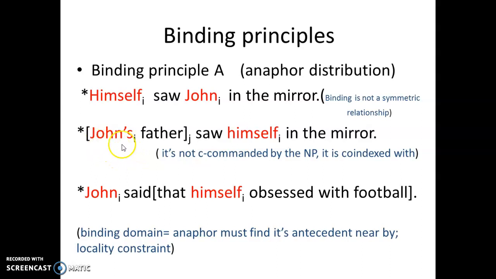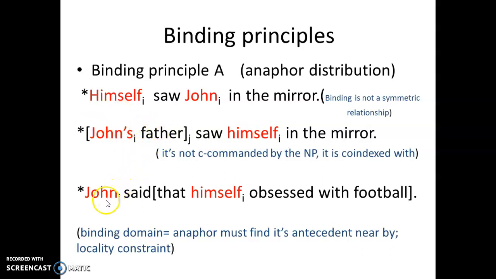The second sentence, John's father saw himself, has the anaphor co-indexed with John's, which is another noun phrase embedded inside the subject phrase here. This is not a grammatical sentence either, because the co-indexing has to be with the whole phrase, not with one noun phrase inside this whole structure here.